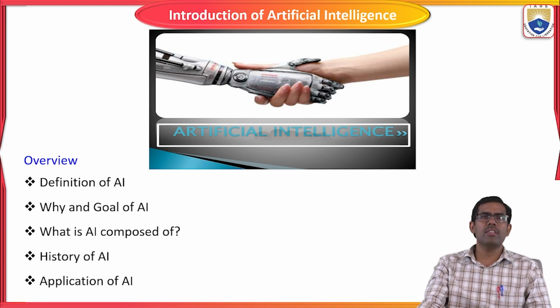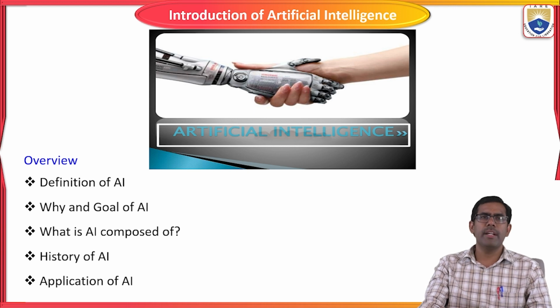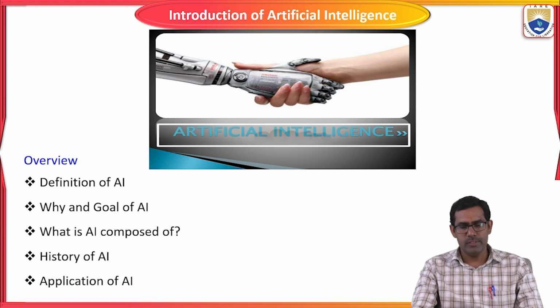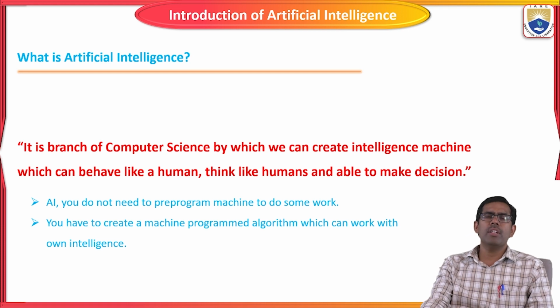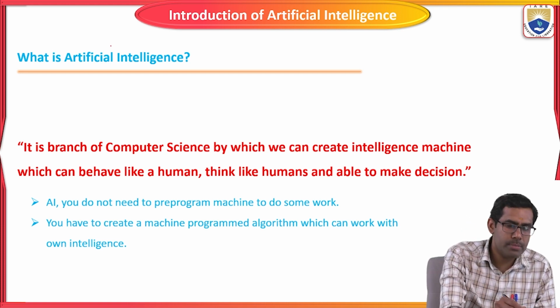The next one is the history of AI. In different years, different basics of AI were introduced, so based on that we are going to see the history of AI. The last one is the applications of AI. There are certain applications of artificial intelligence, so I'm going to tell about a few applications. Let's start.